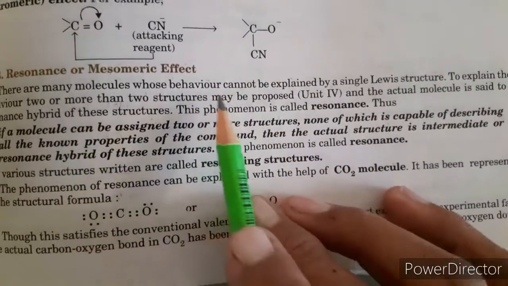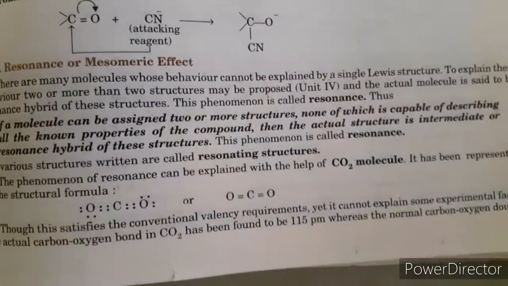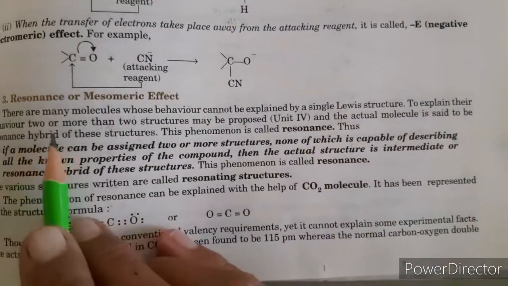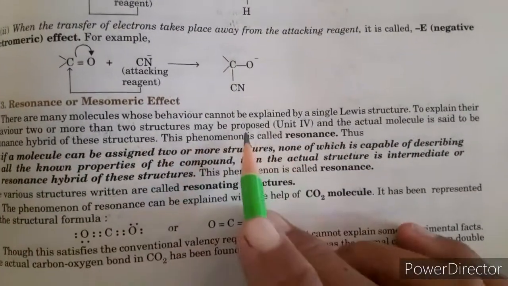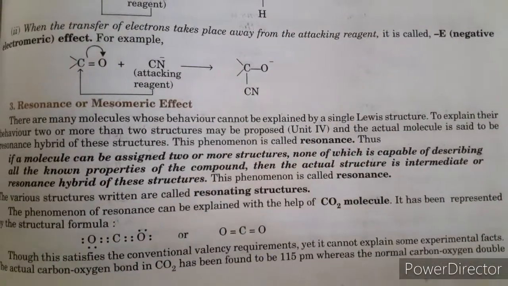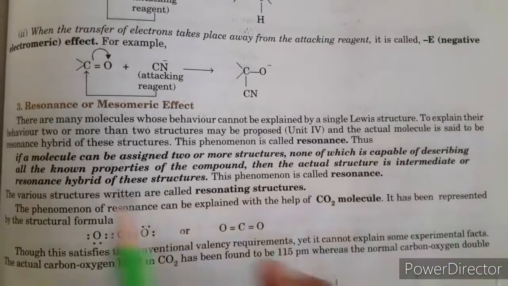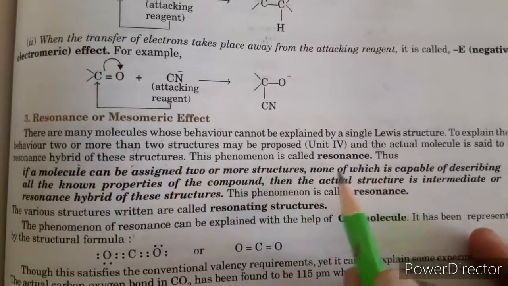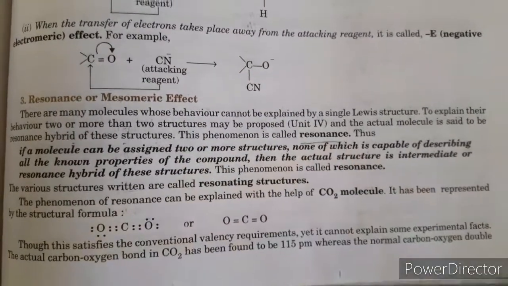There are many molecules whose behavior cannot be explained by a single Lewis structure. So to explain their behavior, two or more structures may be proposed, which we already discussed in the fourth unit. The actual molecule is said to be a resonance hybrid of these structures. This phenomenon is called resonance. So what is resonance?